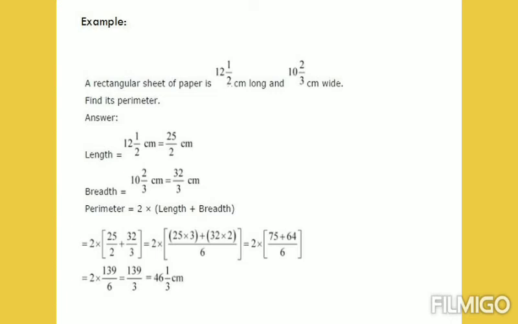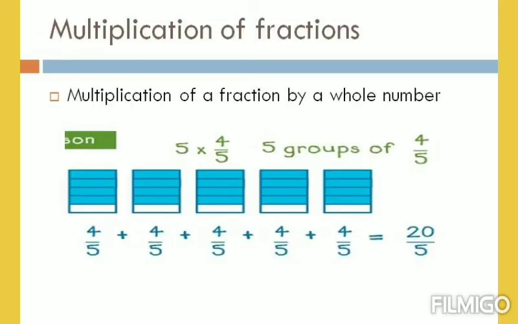Now we have to substitute the value of length and breadth in the given formula 2 into (L plus B). So we will get 2 into (25/2 plus 32/3). These two fractions are unlike. First convert them into like fractions by finding their LCM. Next we have to add the like fractions and then multiply by 2 to get the required answer. Proceed in the same way to get the same answer.